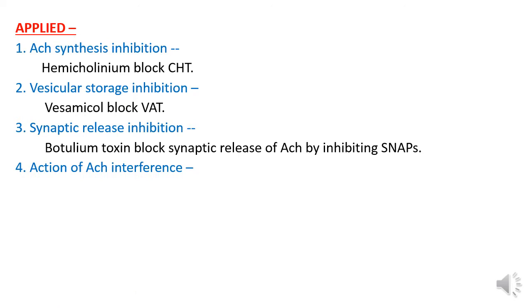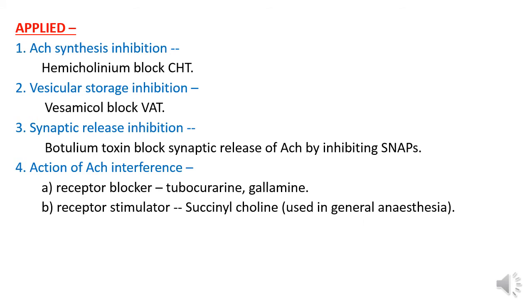Action of the acetylcholine receptor, action of the acetylcholine interference. Number 1, that is the receptor blocker. It is the tubocurarine and the gallamine. B, receptor stimulator, that is succinylcholine used in general anesthesia.